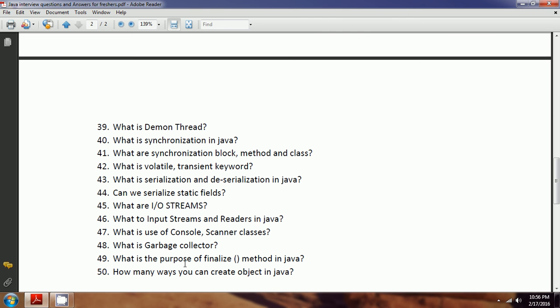And the third one is using clone. That means you can implement the Cloneable interface, and then override the clone method. Then an object is created. And the next one is using serialization, that means deserialization. Once you persist the state of an object, you can read it using ObjectInputStream, and you can use ObjectOutputStream to store the state of an object. So using these four methods, you can create objects in different ways in Java.